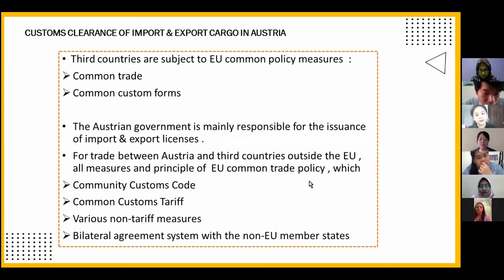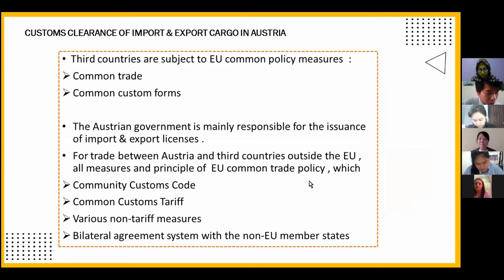Next is the Austrian government. The Austrian government is mainly responsible for the issuance of import and export licenses, especially for the trade between Austria and third countries outside of the European Union, which is EU. All measures and principles of the EU common trade policy come under four policies, which are the community customs code, common customs tariff, various non-tariff measures, and bilateral agreement system with the non-European Union member states.